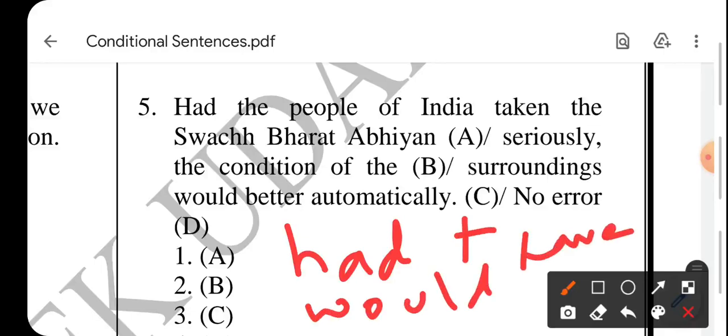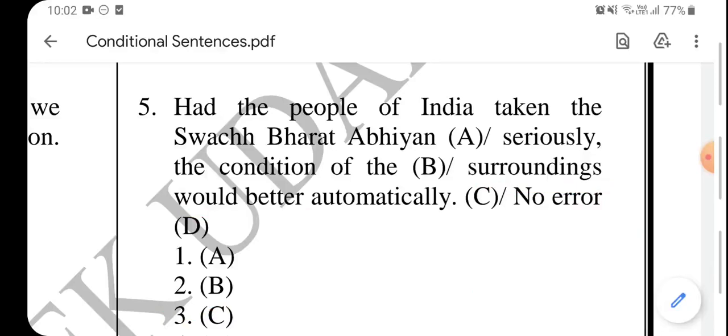So ये जो sentence है यहाँ पे there is a problem which is your C part, that means third is your correct answer. Now if I correct the sentence, it would be, had the people of India taken the Swachh Bharat Abhiyan seriously, the condition of the surroundings would have bettered automatically. Would plus have plus third form, would have bettered automatically.